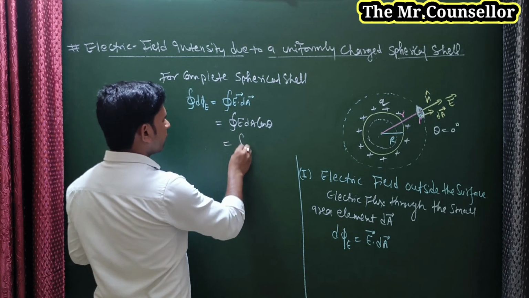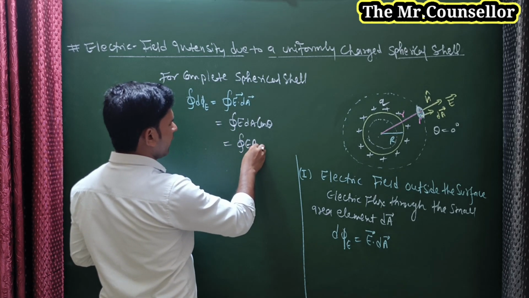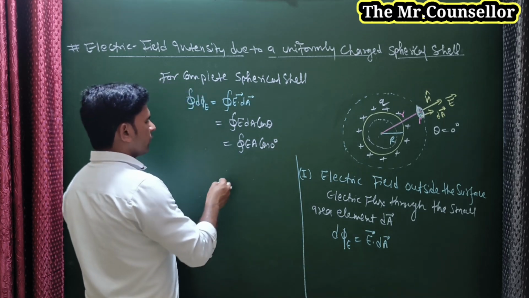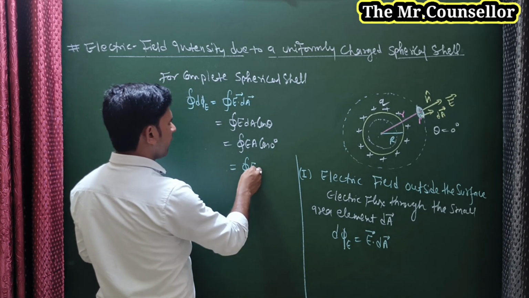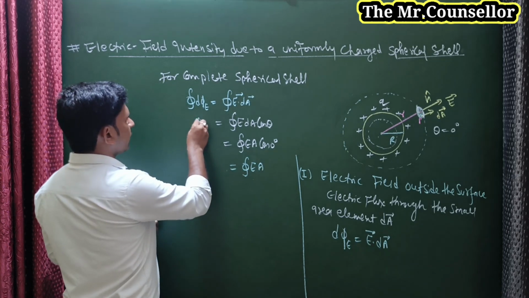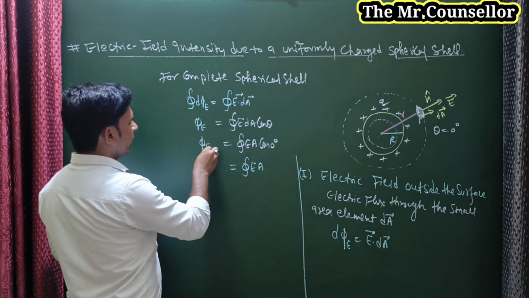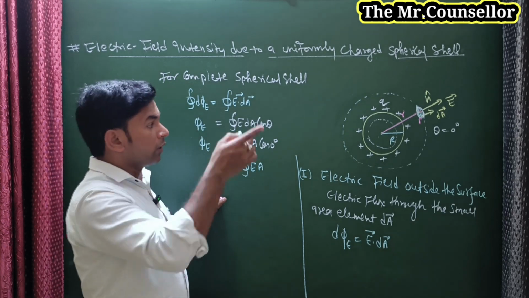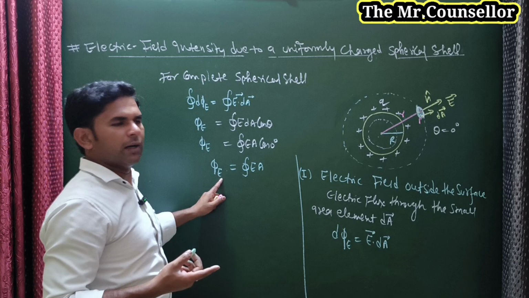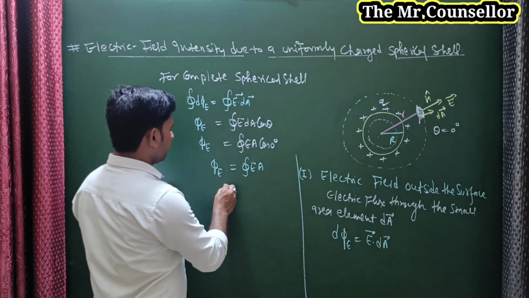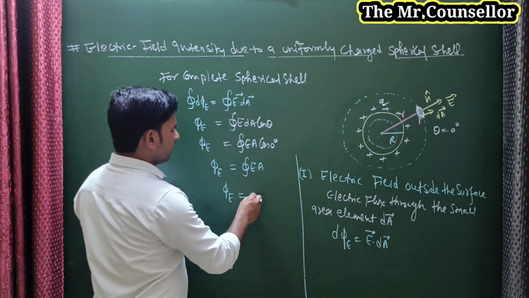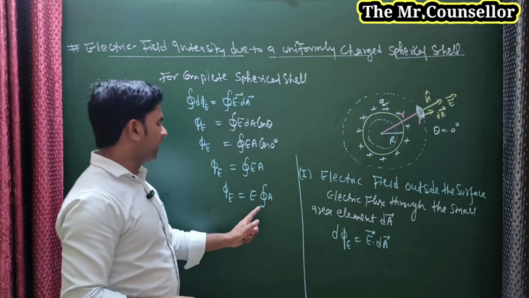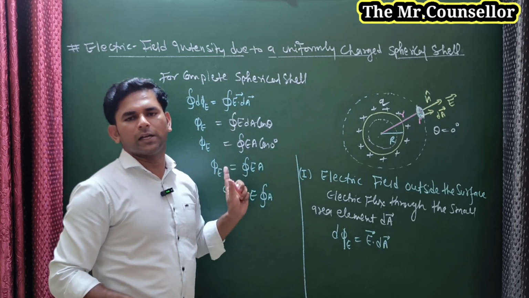So now you can write the closed integral of E dA cos 0 degree. Cos 0 is 1, so we can leave it. Now we can write the closed integral of E dA, and this we can write as phi E, the electric flux through the complete spherical shell. After this, phi E is equal to E times the closed integral of dA over the complete spherical shell, which means the area of this spherical shell.